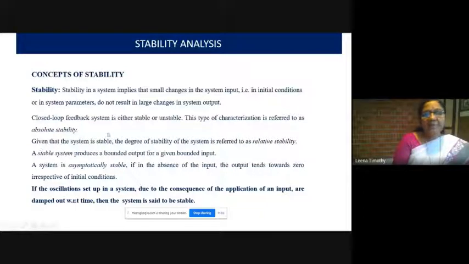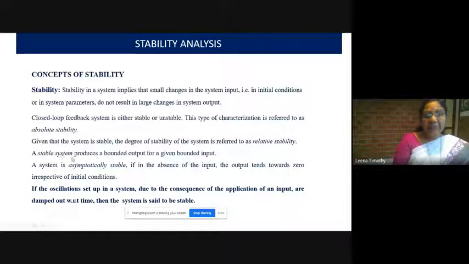What do you mean by absolute stability and relative stability? We can also say that a stable system produces a bounded output for a given bounded input.